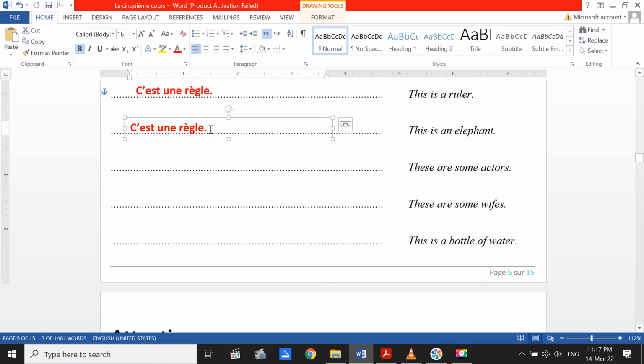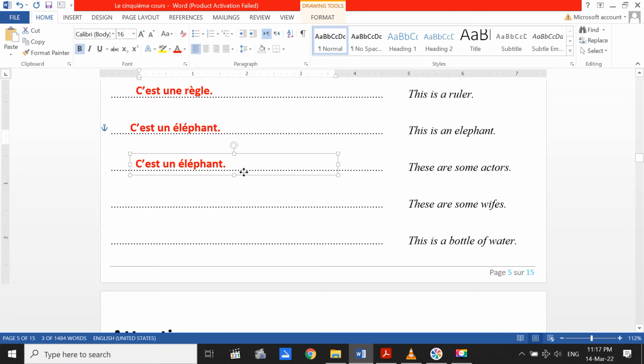This is an elephant. C'est un, because elephant in French is masculine. The same word, c'est un éléphant. And pay attention, there is no special article for words starting with vowels or consonants. It's only un for masculine words in the singular form, and une for the feminine, even if it starts with a vowel or consonant letter.